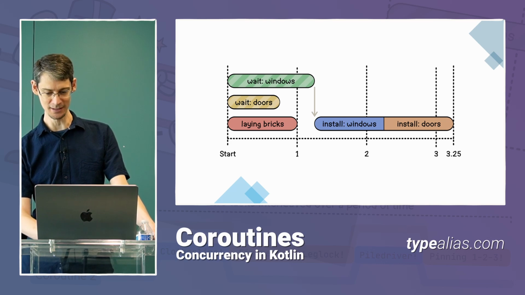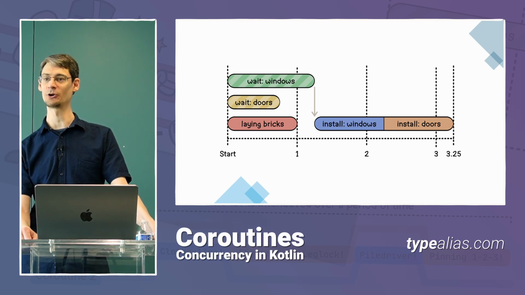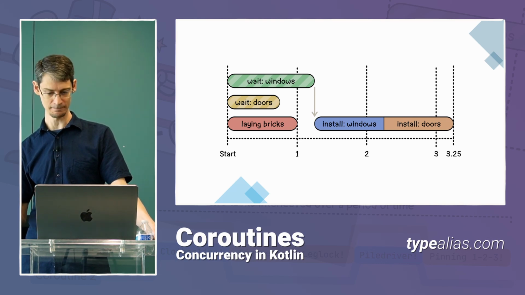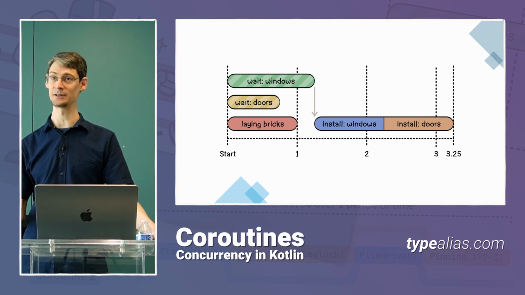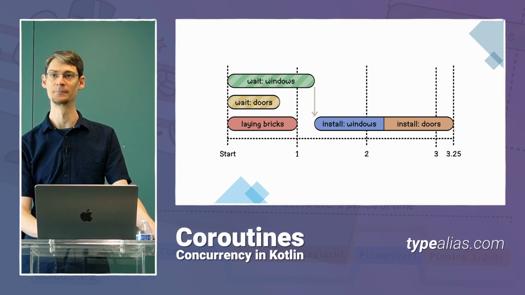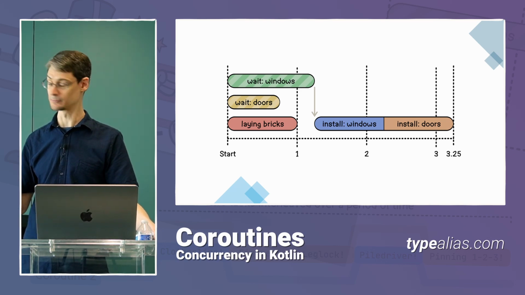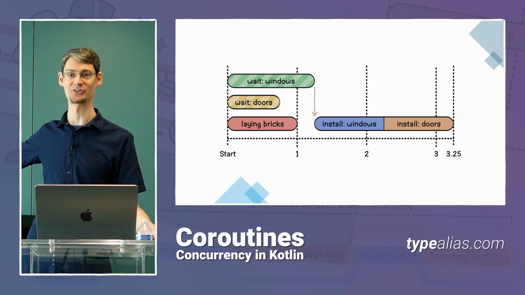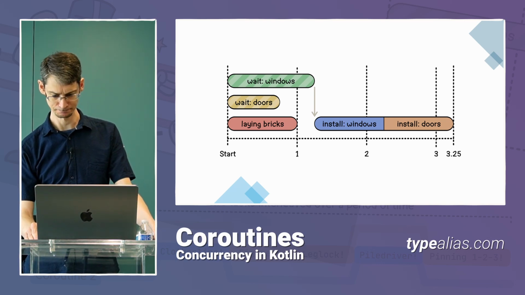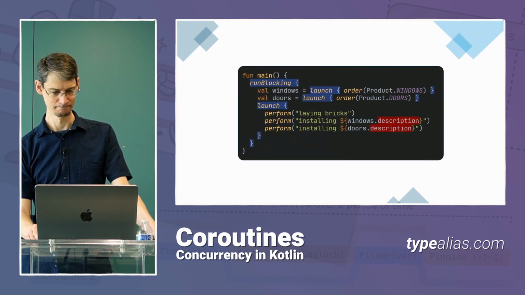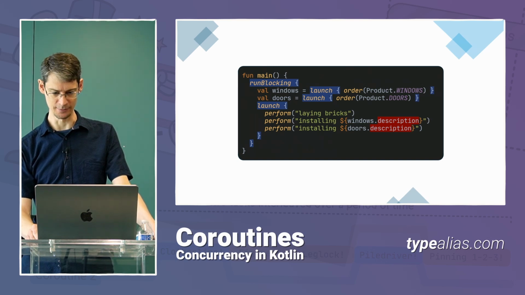So to achieve the same thing in our Kotlin code, we can put the code that orders the doors and the code that orders the windows in a coroutine. And we can also put the work that bot 1 is doing in another coroutine. So in other words, each row that you see here in this diagram will be its own coroutine. And here's how the code looks like for that.